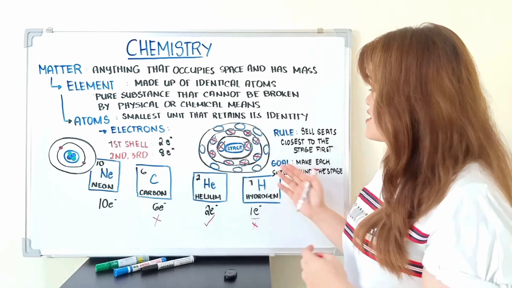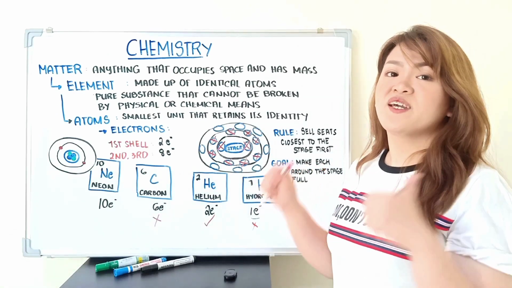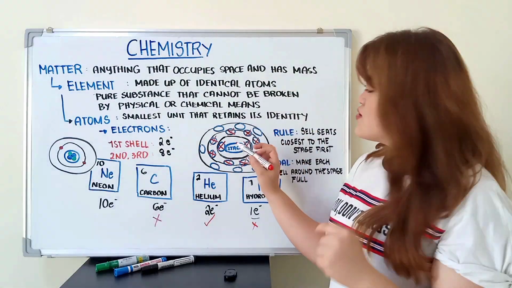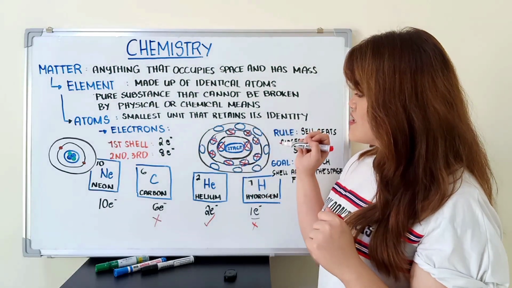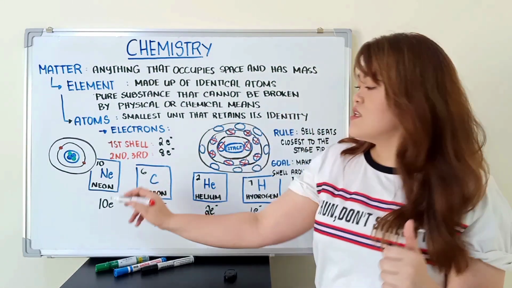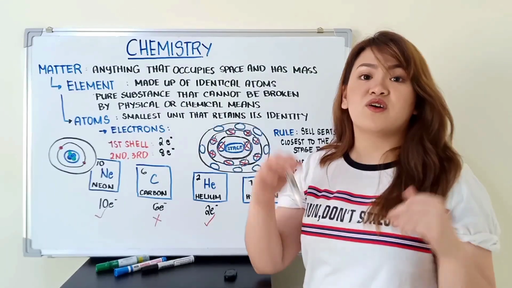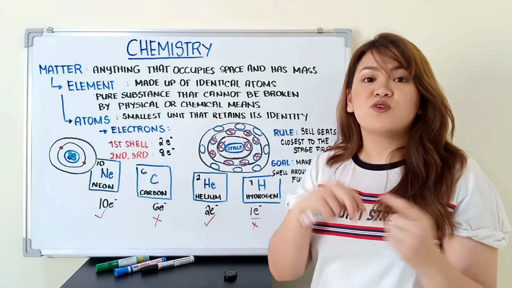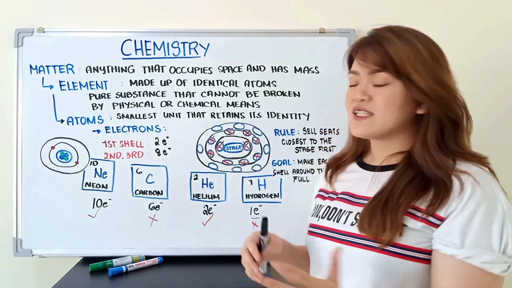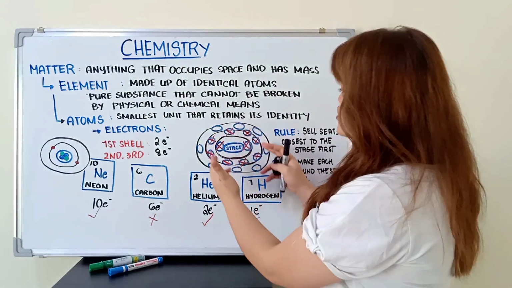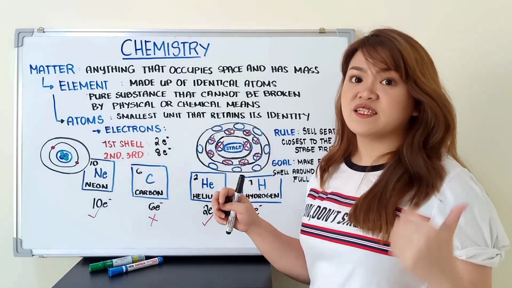So, question, did we satisfy the goal? Yes, because we completed the seats in the first shell and we also filled the second shell. So, neon is stable and happy on its own. If you notice, neon is also part of the noble gases. What is most important here is the outermost shell, or what we call the valence shell.